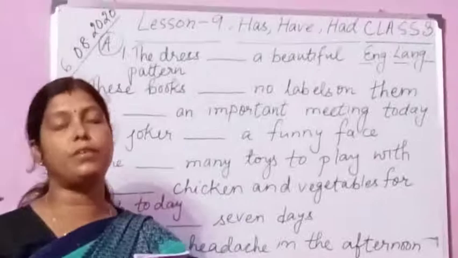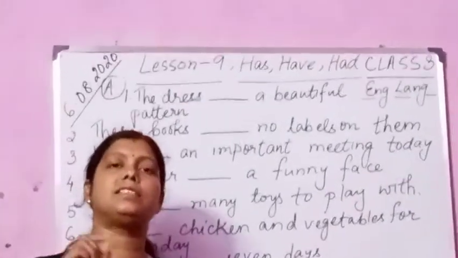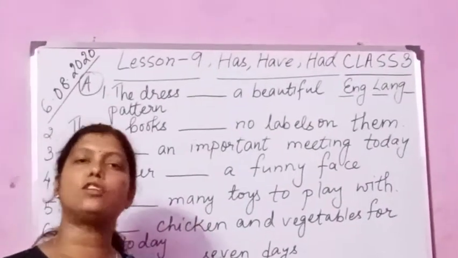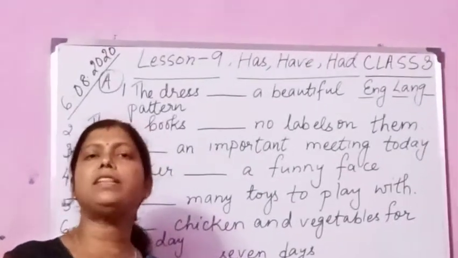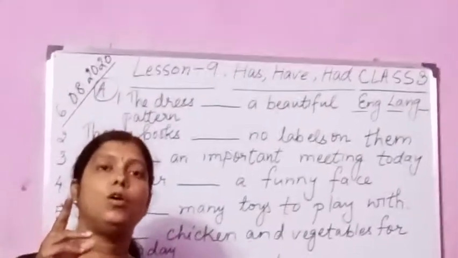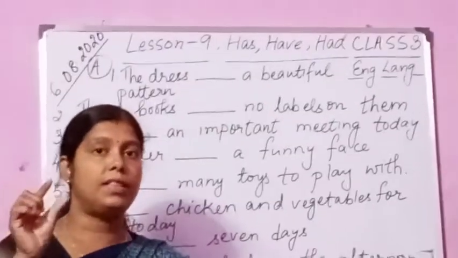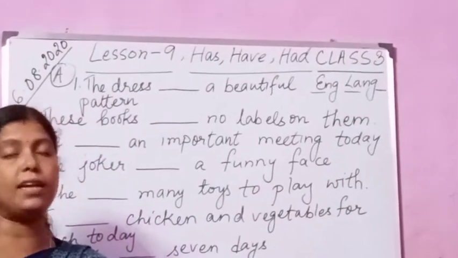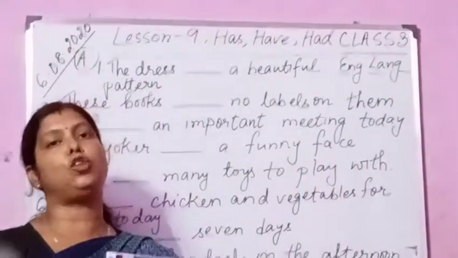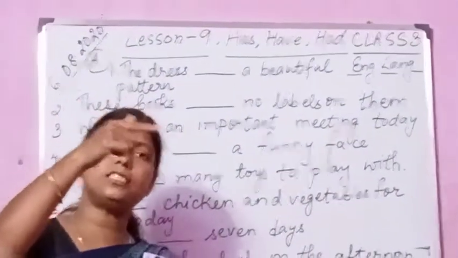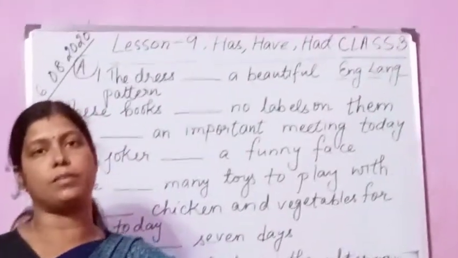What is the difference? This sentence is in the past tense. We are talking about the past time. She had a doll to play with. Everything is the same, only we are changing the tense. We are changing the verb from has to had.